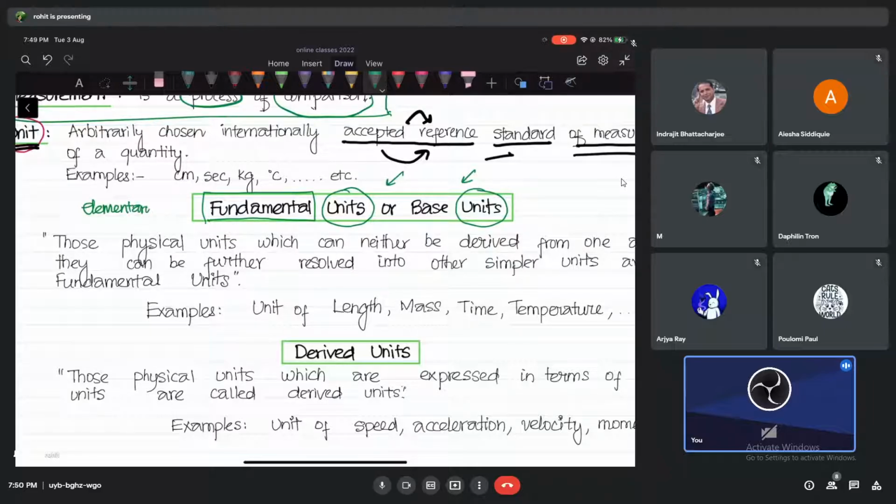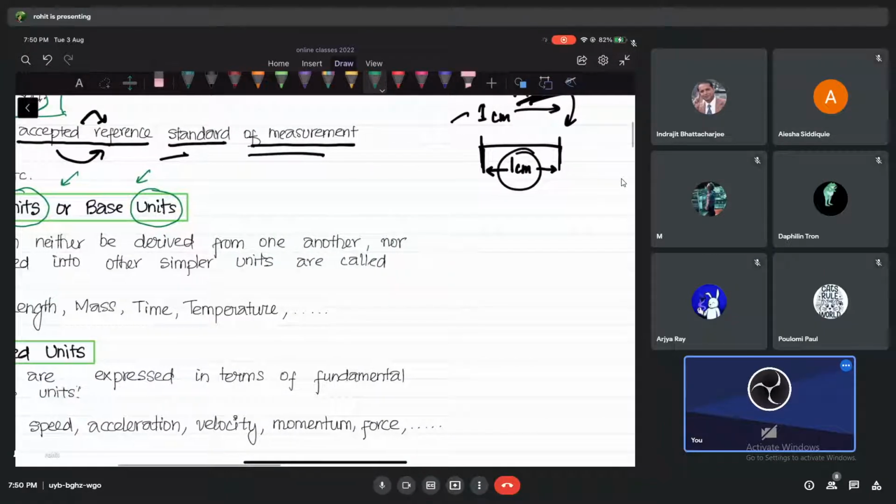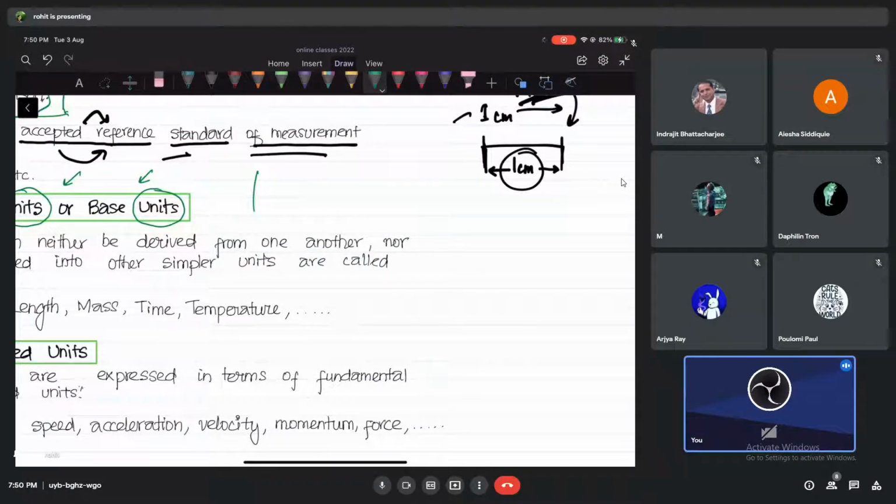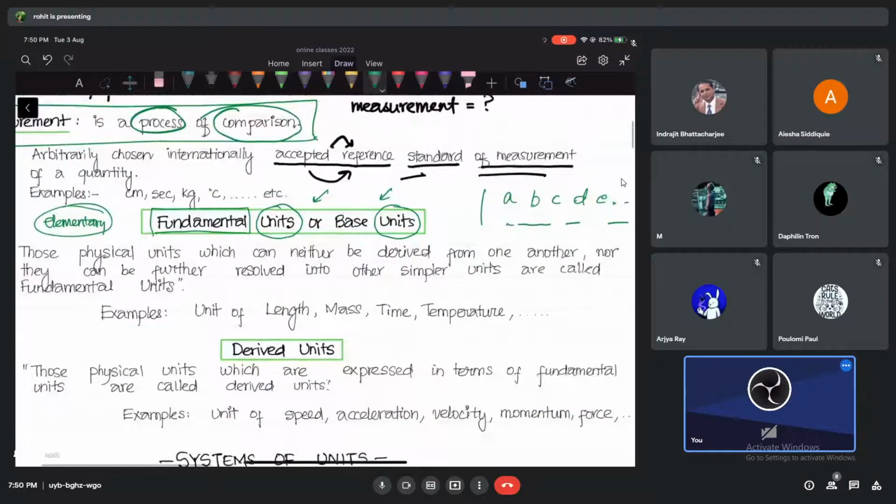Now let me just give you an example very quickly. If I want to study any language, I need to study letters, A, B, C, D, like that. Any word I want to construct, I will construct using these letters. Same thing happens with us also.